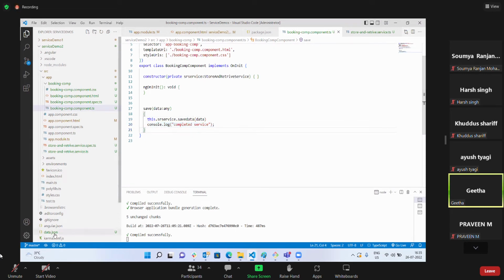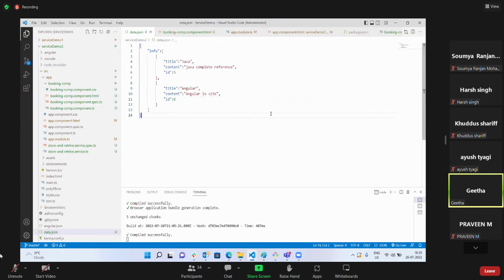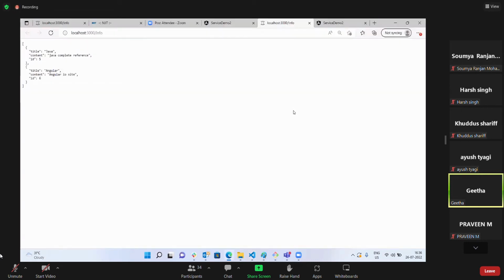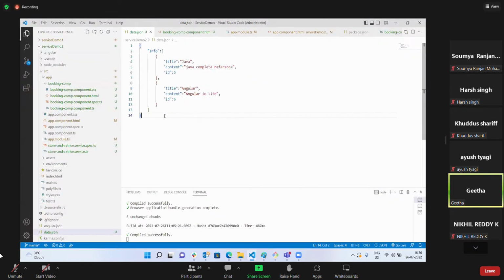Okay, let me check my JSON file. Is that information added? Why is it not adding? Can someone guess? Ma'am, should we subscribe since it's returning an observable? Right. Who answered? Nikhil. Okay, Nikhil. Super. As it is returning an observable, we need to subscribe to it. Until and unless we subscribe, that observable part is not executed.